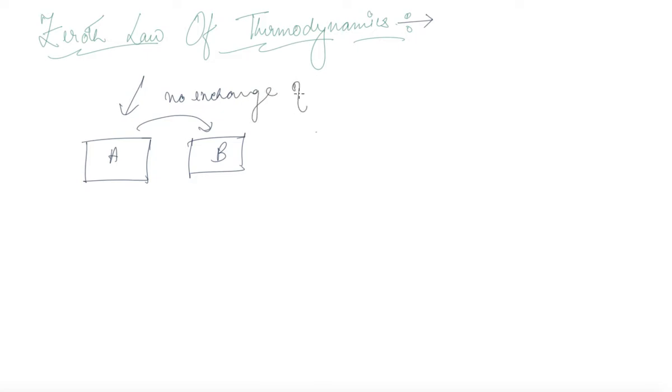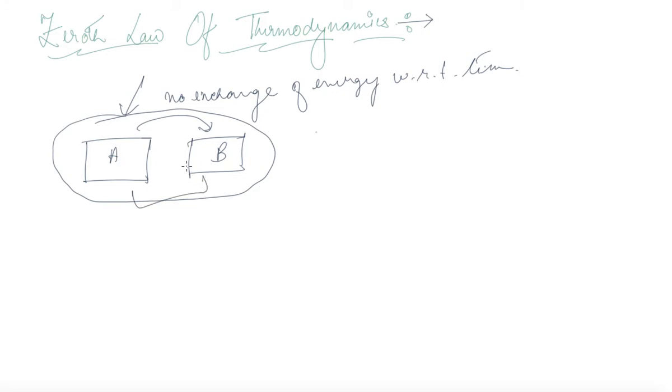So welcome to this zeroth law of thermodynamics. Now we know the concept of thermal equilibrium. When we talk about thermal equilibrium, we know that if system A is in thermal equilibrium with system B, then there is no exchange of energy with respect to time. So if we take an infinite amount of time and if we measure, then we will see that this too has no change. That means it is in thermal equilibrium.